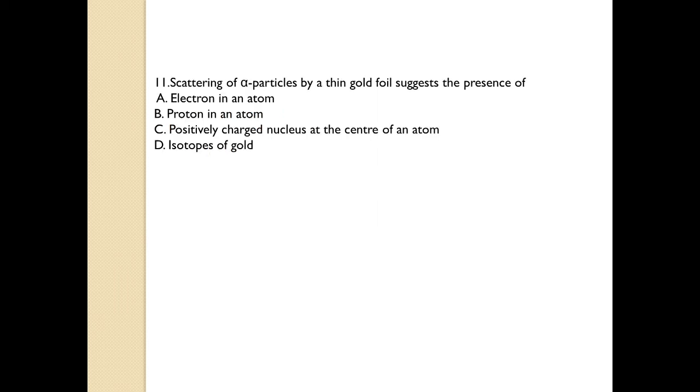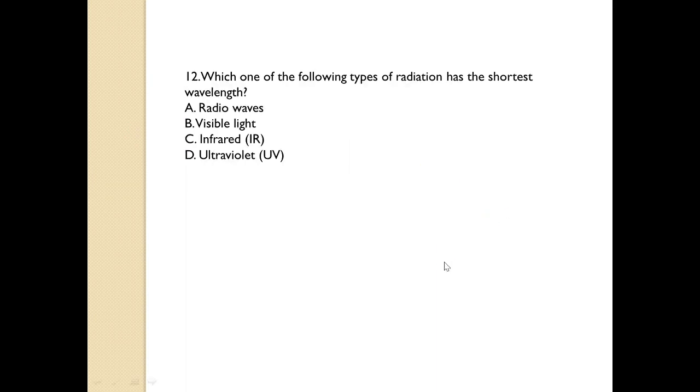Scattering of alpha particles by a thin gold foil suggests the presence of option A, electron in an atom, option B, proton in an atom, option C, positively charged nucleus at the center of an atom, and option D, isotopes of the gold. The correct answer is option C, positively charged nucleus at the center of an atom. And this experiment is also known as Rutherford experiment. So let's move to our next question.